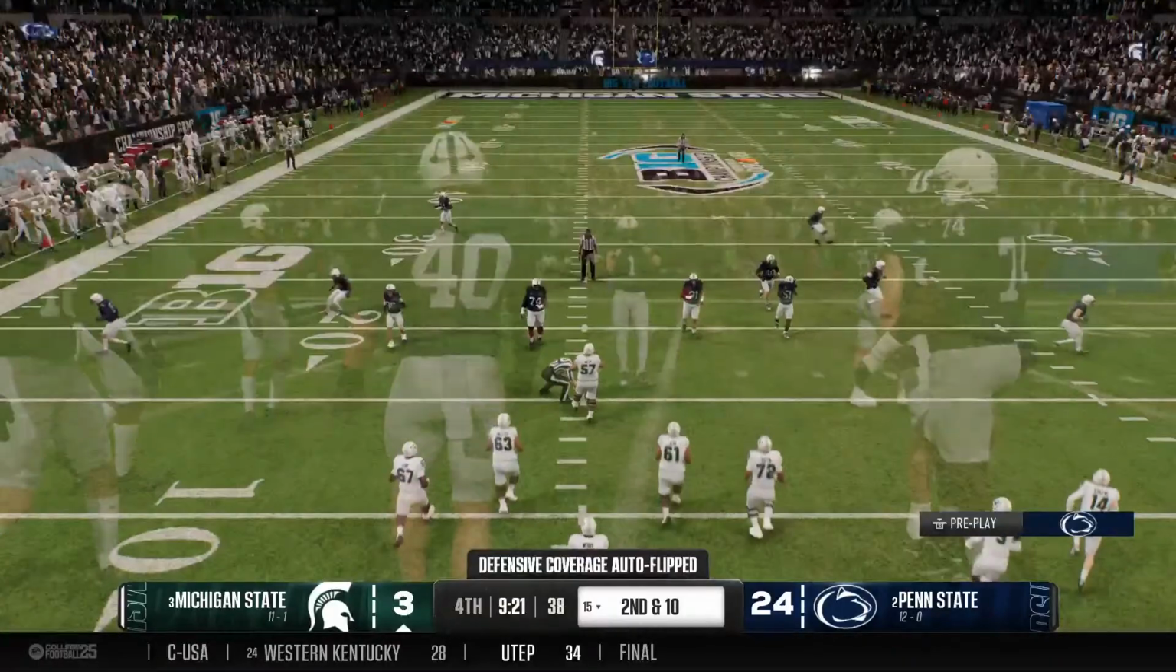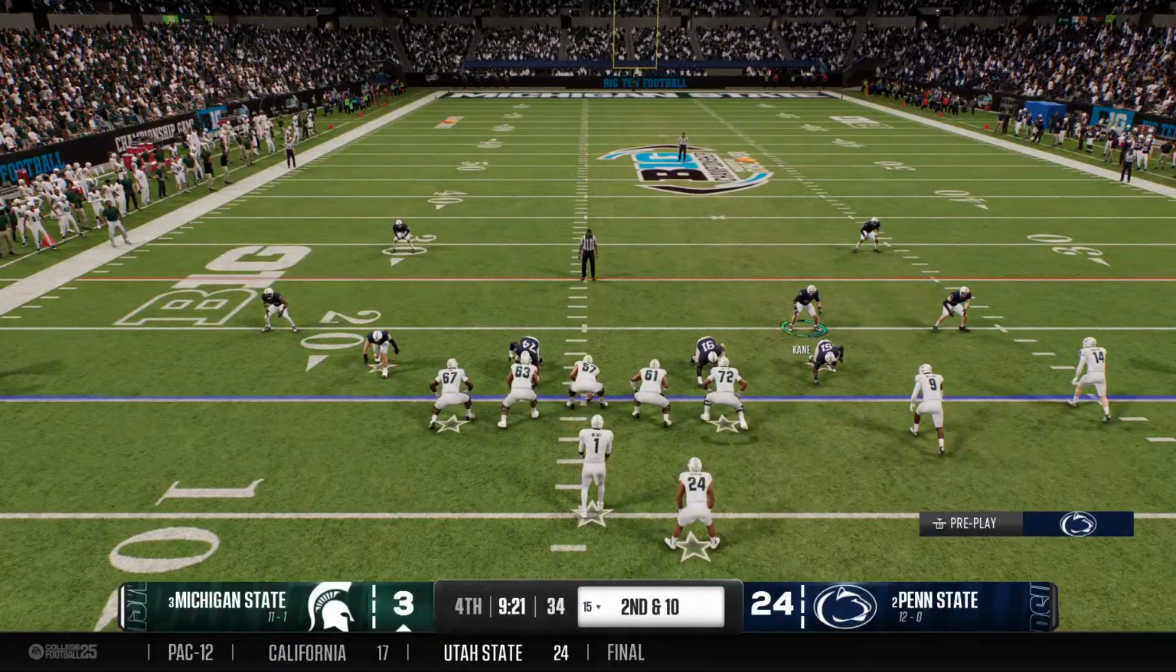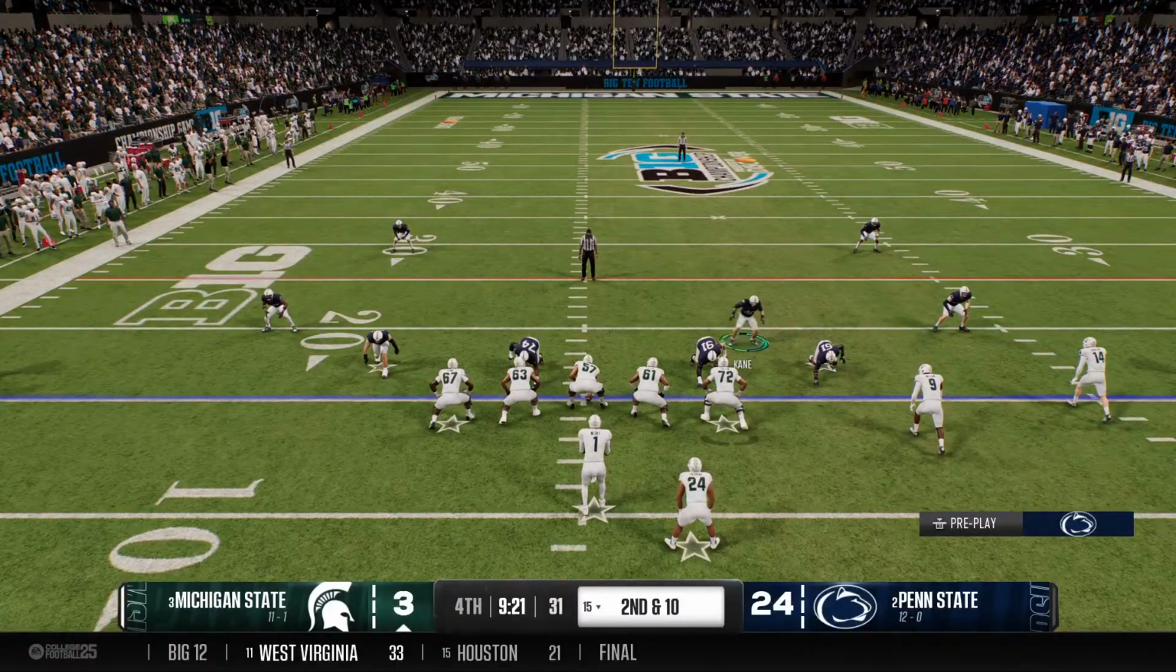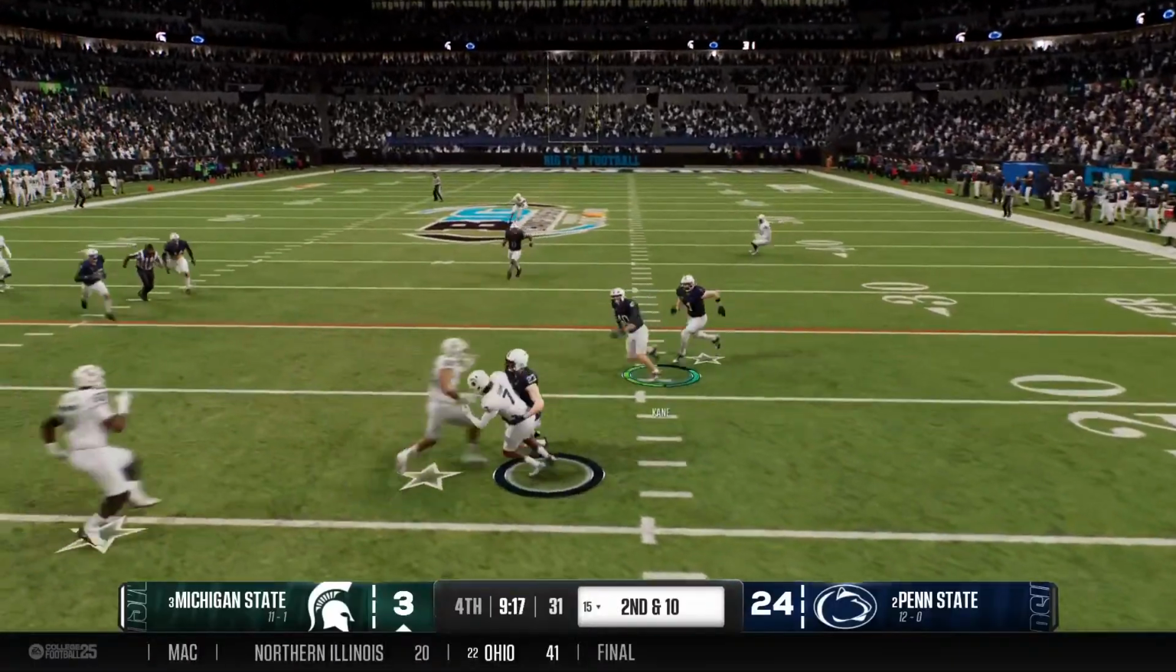Well, they don't connect here, but this is what you have to do. It's late in the game. You need points. You're behind. You've got to take some shots. I'd go right back to it, try to find a matchup, and go to one of your receivers that can make a play for you.